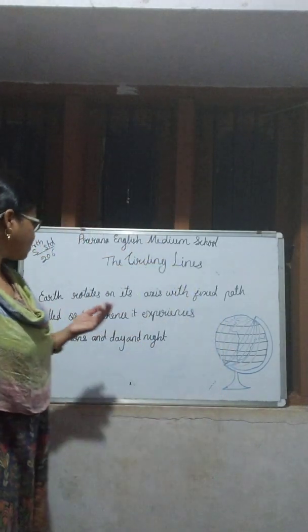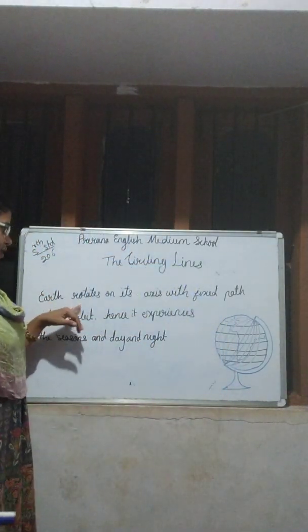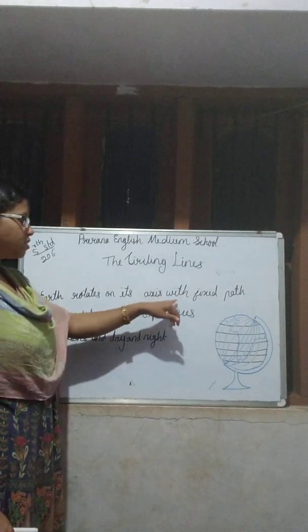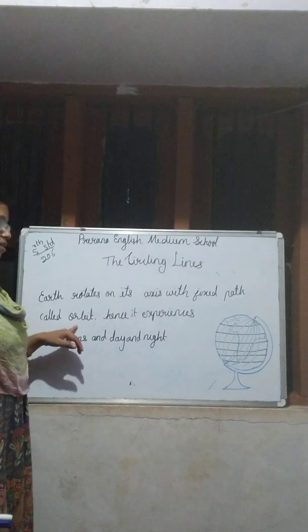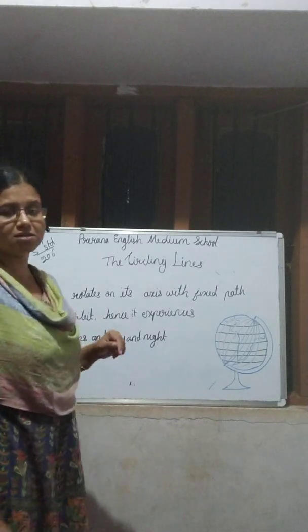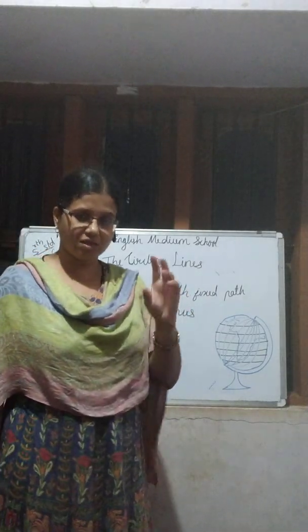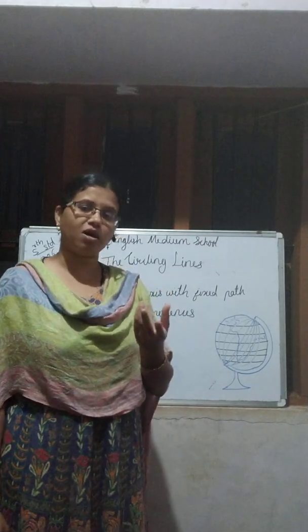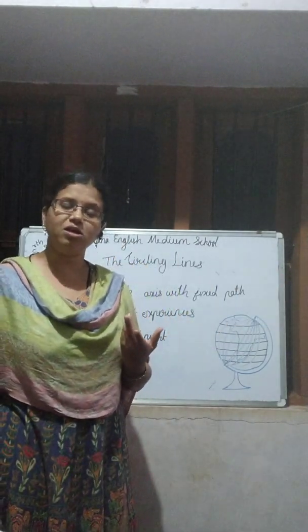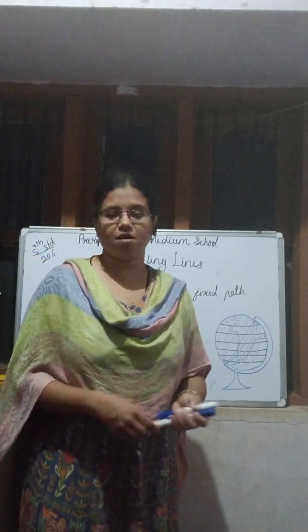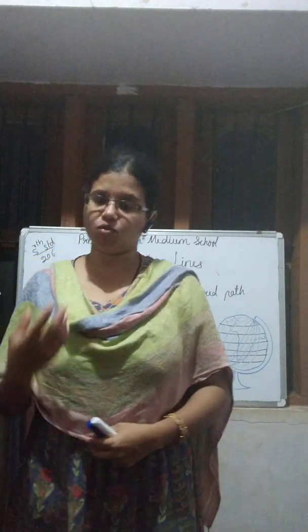The earth rotates on its axis, and it also moves along a fixed path called an orbit around the sun. I will explain these two more.